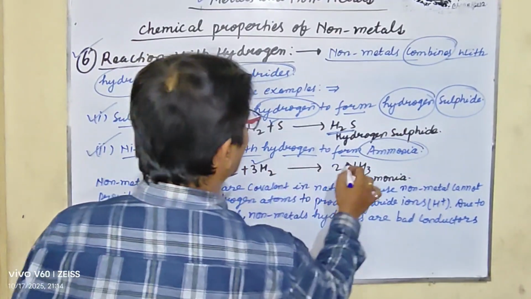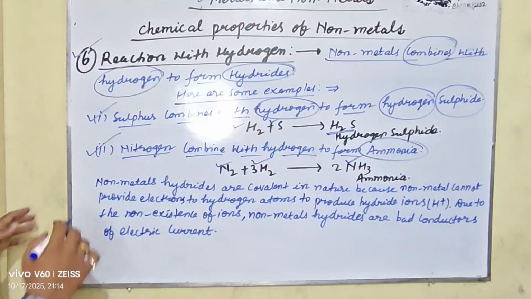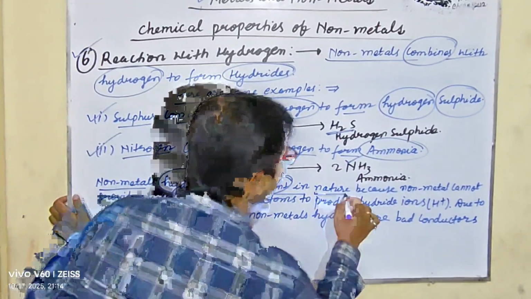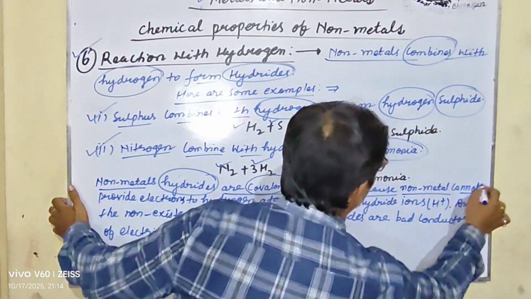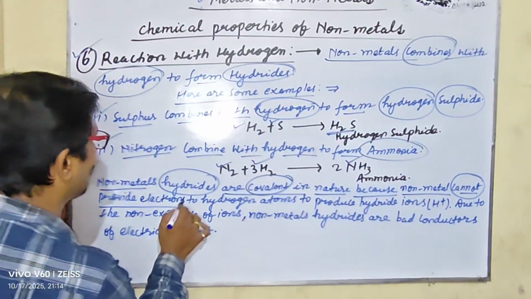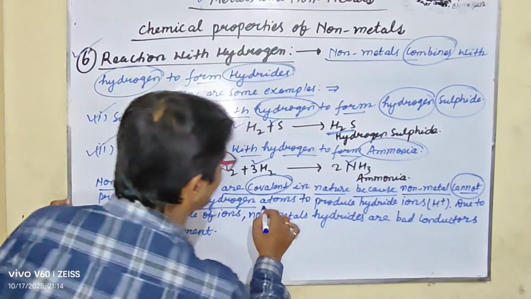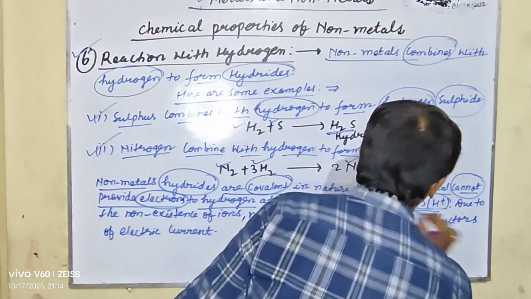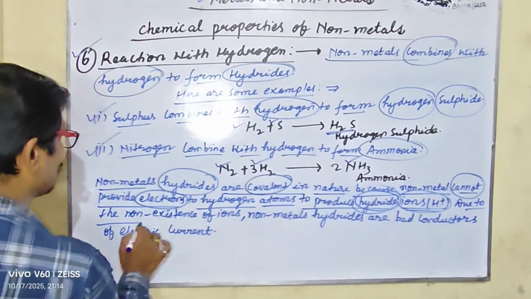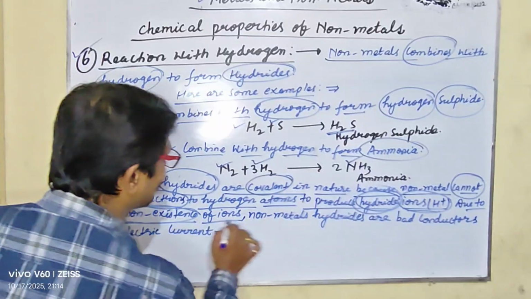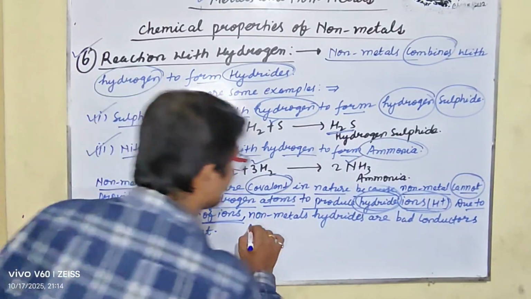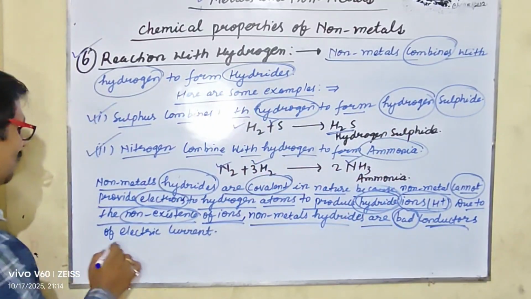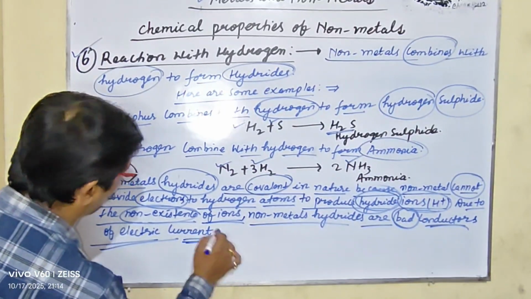Non-metal hydrides are covalent in nature because non-metals cannot provide electrons to hydrogen atoms to produce hydride ions, due to the non-existence of ions. Non-metal hydrides are bad conductors of electricity or electric current.